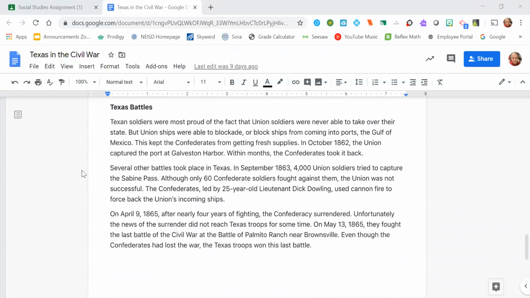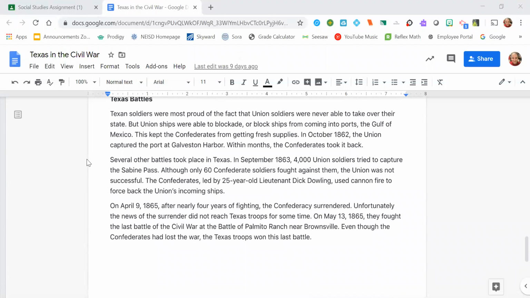Texas battles. Texan soldiers were most proud of the fact that Union soldiers were never able to take over their state. But Union ships were able to blockade or block ships from coming into ports in the Gulf of Mexico. This kept the Confederates from getting fresh supplies. In 1862, the Union captured the port at Galveston Harbor, and within months, the Confederates took it back. Several other battles took place in Texas.